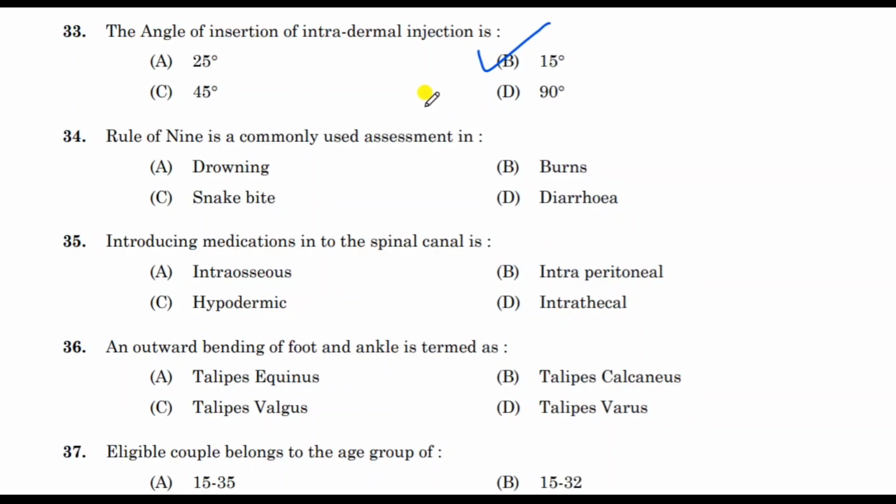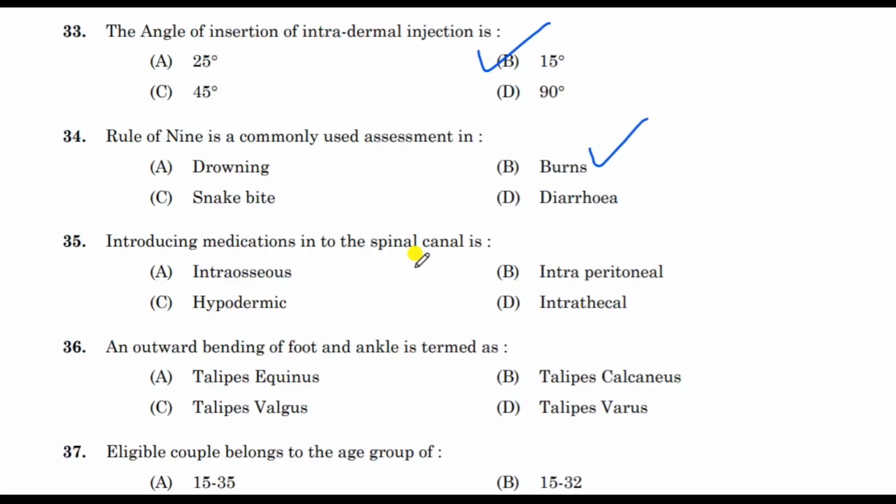That is introducing to the skin only, that is intradermal. If it is intramuscular, 90 degree, and intravenous means 25 degree. Then rule of 9 is a commonly used assessment in, correct answer is burns.